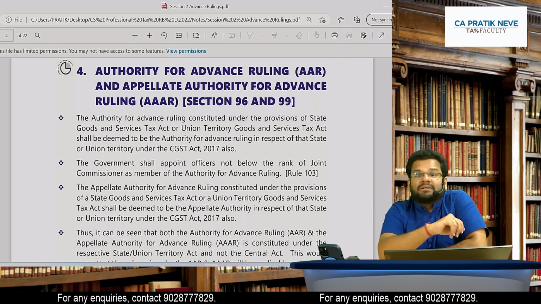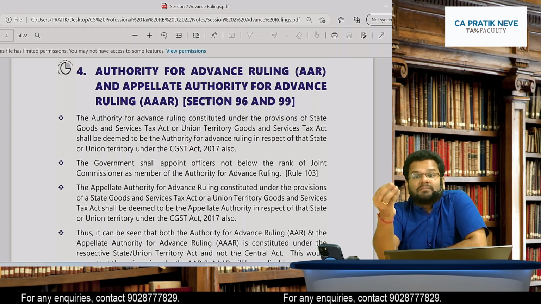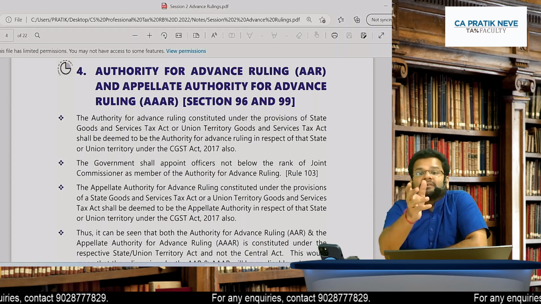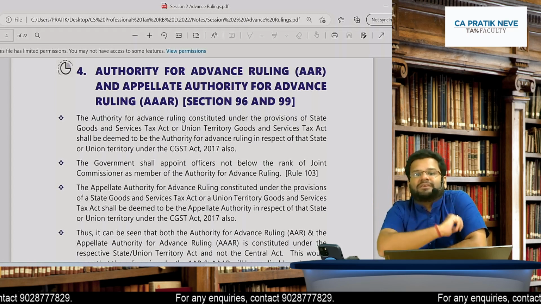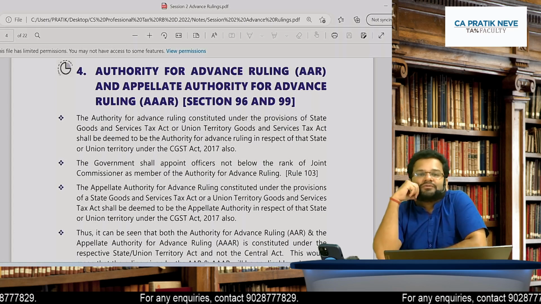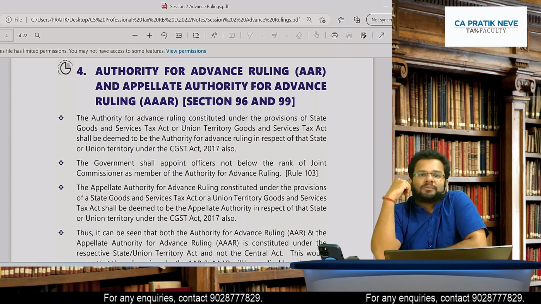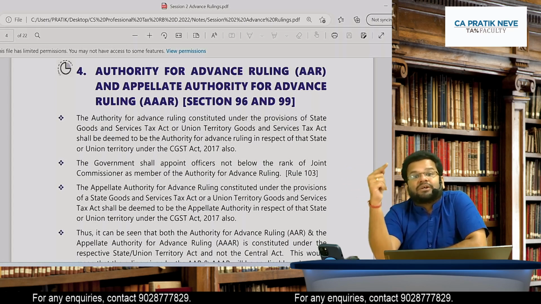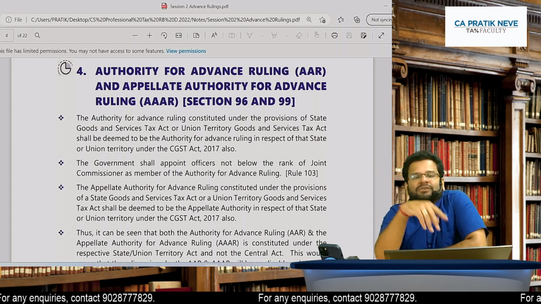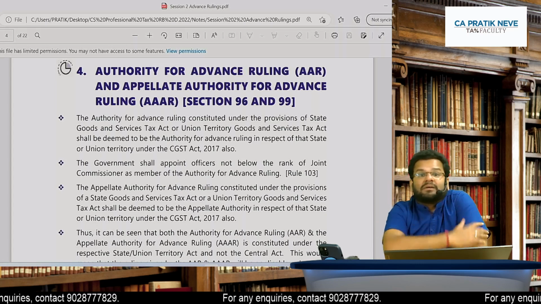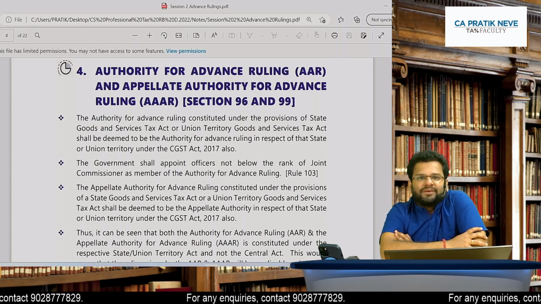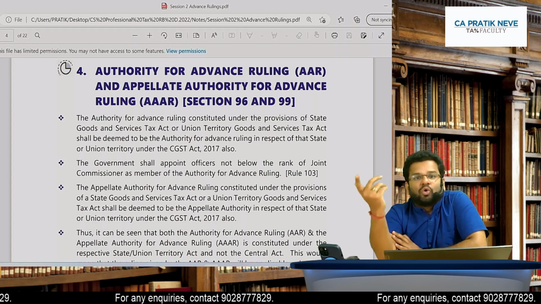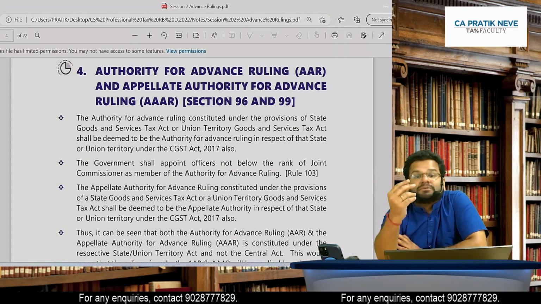Now what can happen is, the decision given by AAR could be, 2 officers can have a different opinion. Means one officer feels, see, there is a question of classification. Suppose one officer's opinion is that classification is such that percentage is 18. Other officer's opinion is that classification is such that percentage is 12. Now whose decision will prevail? So there is no one's decision that will prevail.